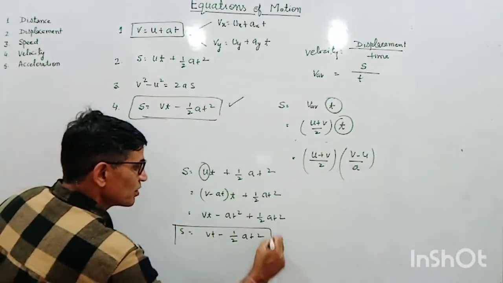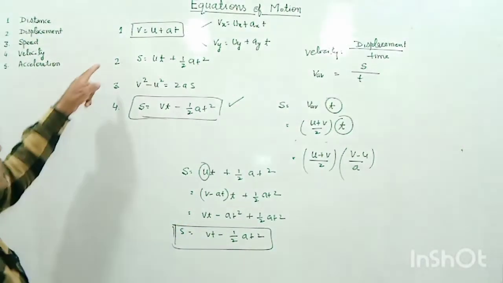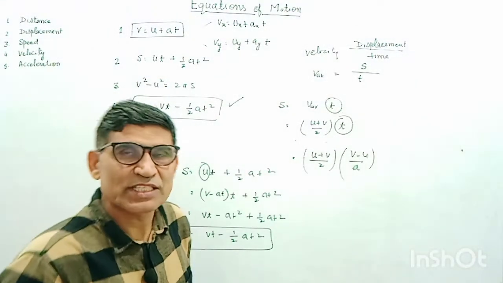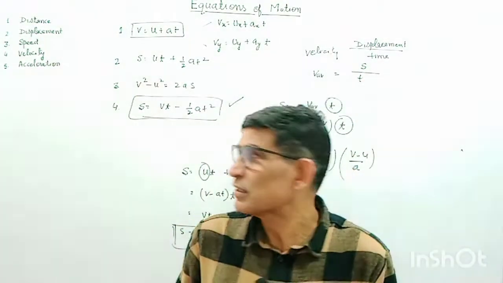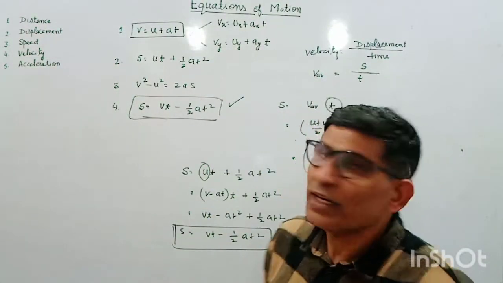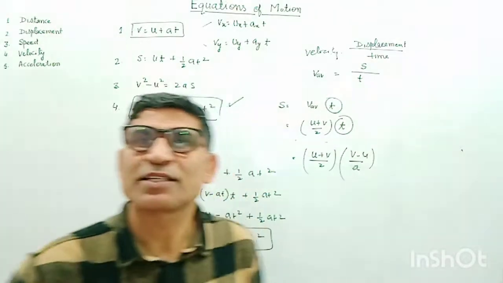So this is an alternate form of the second equation of motion. These are the very important equations of motion, valid only when acceleration is constant.